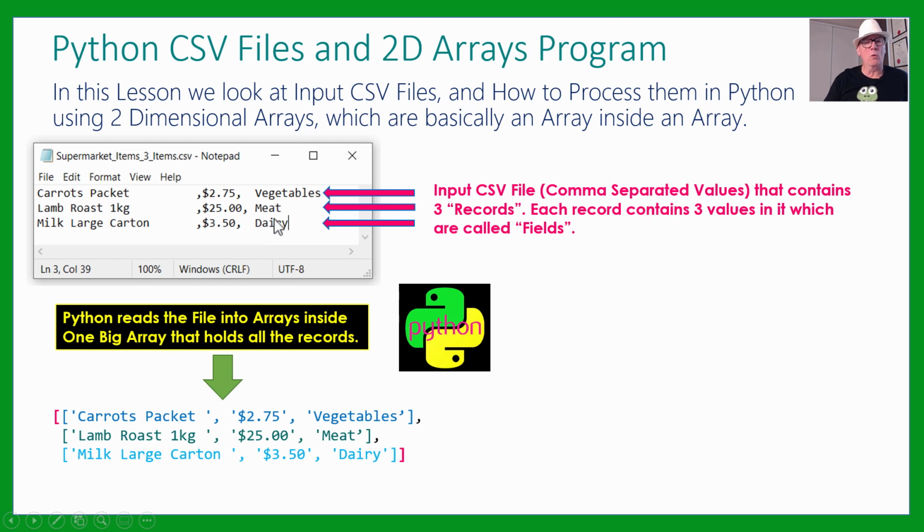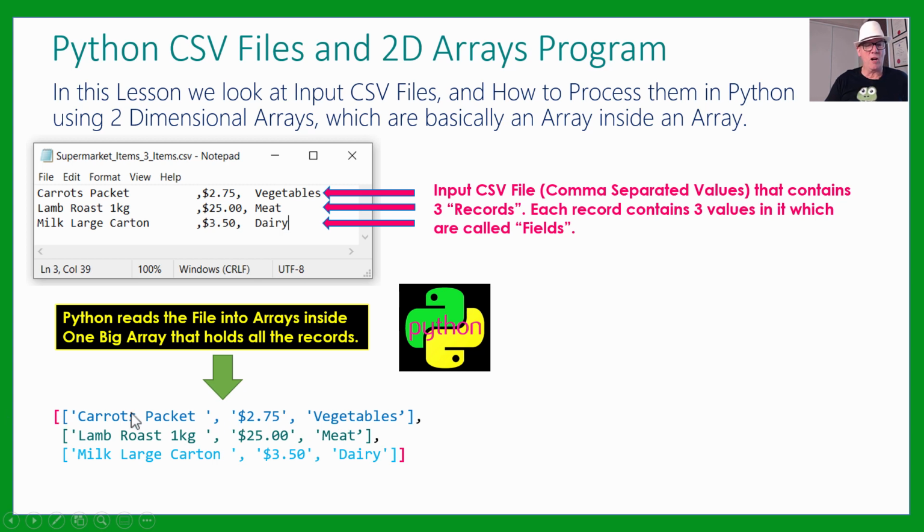So Python will read this into an array, because it's no use having it out in the external file. Like we saw in the homework excuser program, you've got to get it read into an array in program memory. Now, how it does it is it makes a big array with these pink brackets here, which is kind of the records. There's 1, 2, 3 records in the big array, and then it sets up a little array inside each record so that we can see each of the separate fields that are in the record.